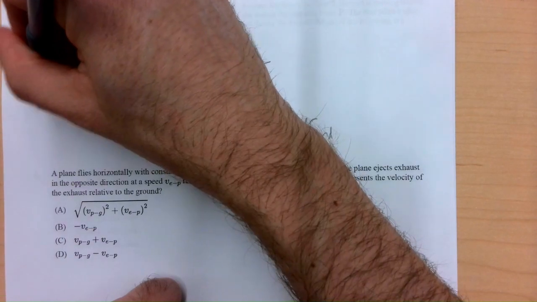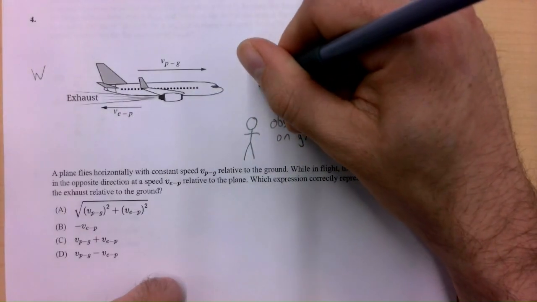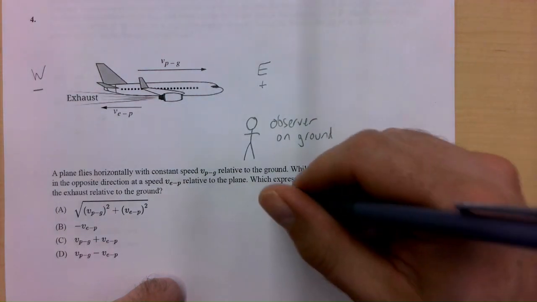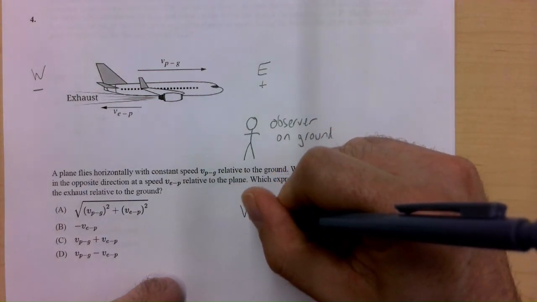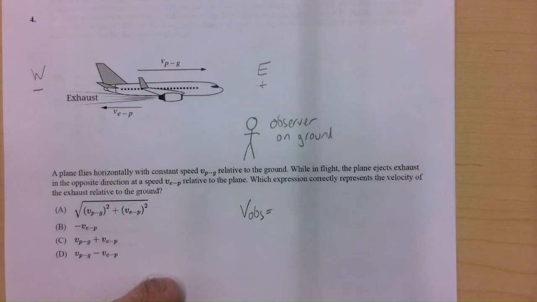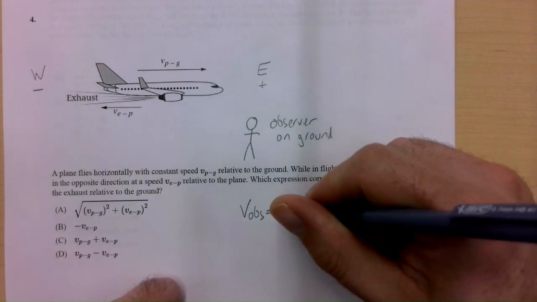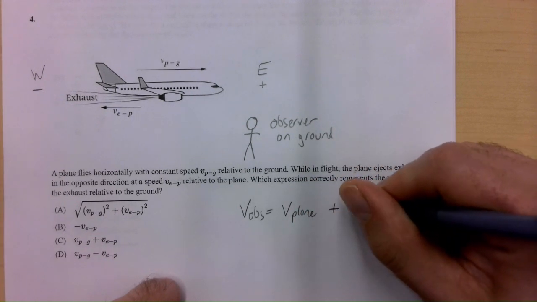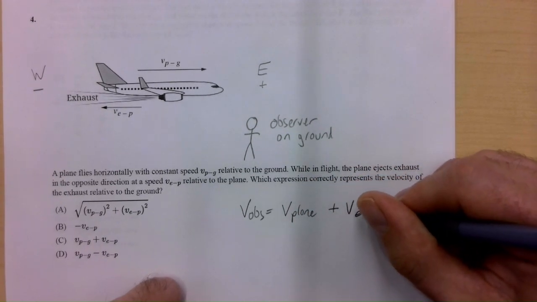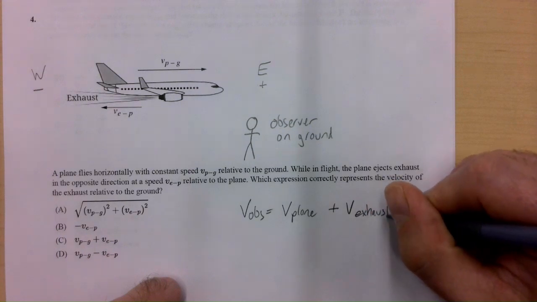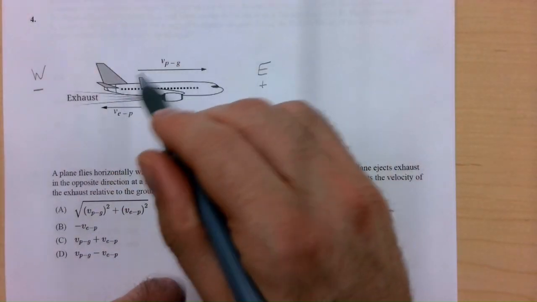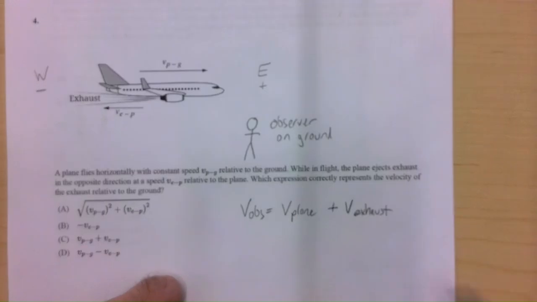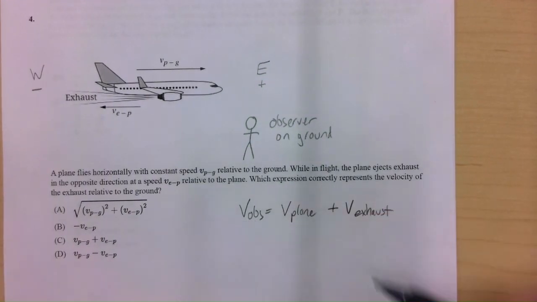Similar to a previous couple problems, it looks like the plane's traveling to the right here, which we'll say is east. West is negative. And so if we're trying to consider what the observer sees about this exhaust, then you have to consider the two velocities here, the velocity of the plane and the velocity of the exhaust relative to the plane. But note that they're going in opposite directions, so that will affect how you plug in these values here.